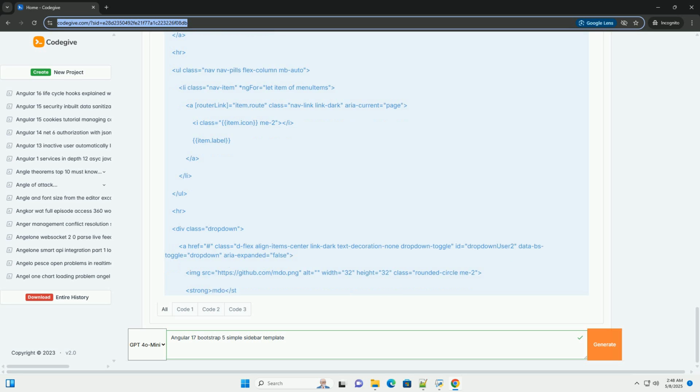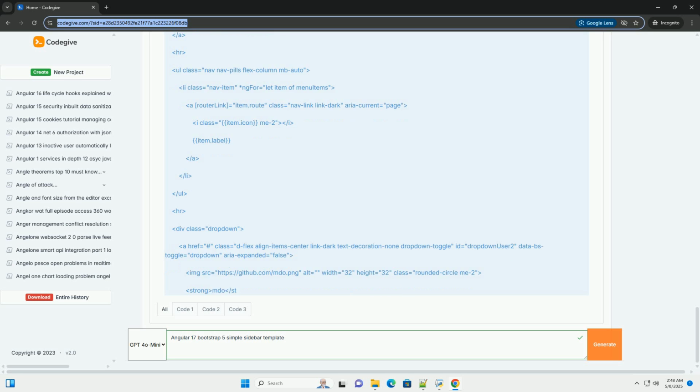Sidebar toggle: implement a button to toggle the sidebar's visibility, especially for smaller screens. This would involve adding a Boolean property to your app.component.ts and updating the HTML to conditionally show or hide the sidebar based on the state of that property.